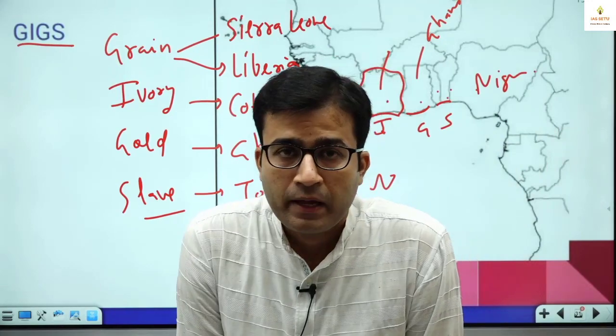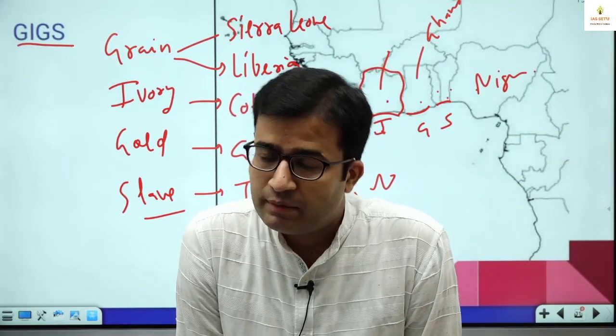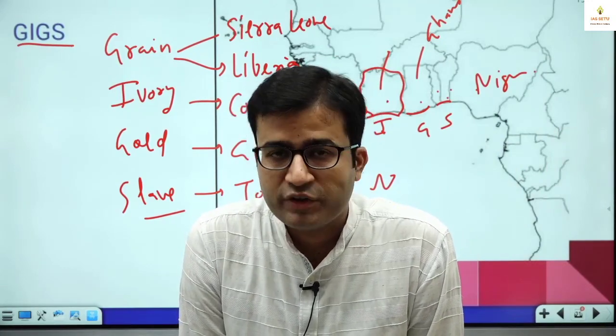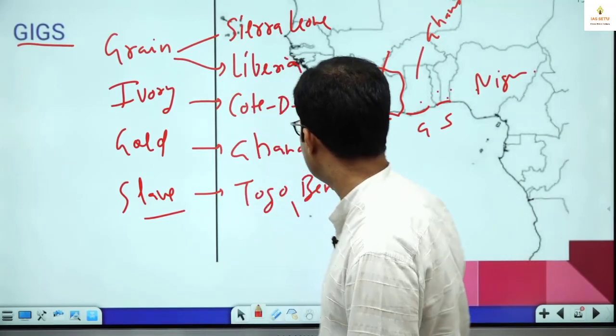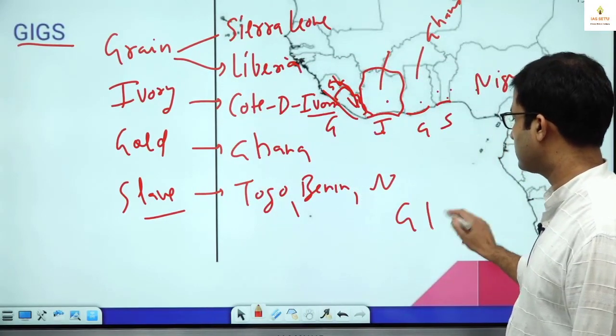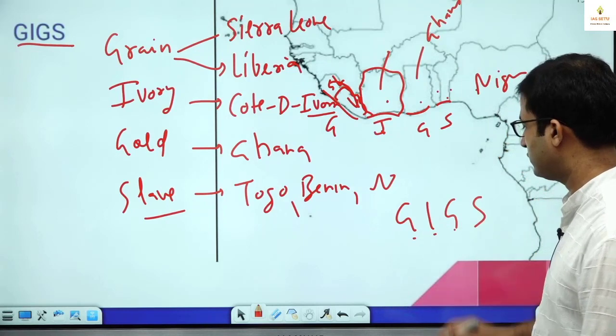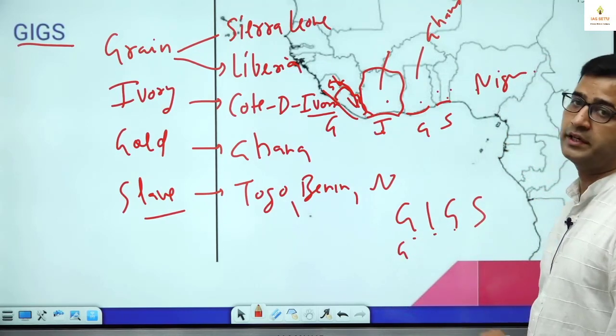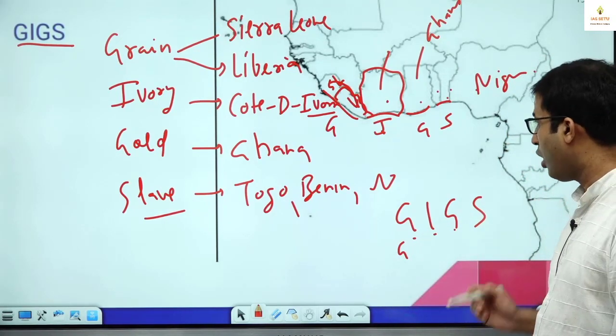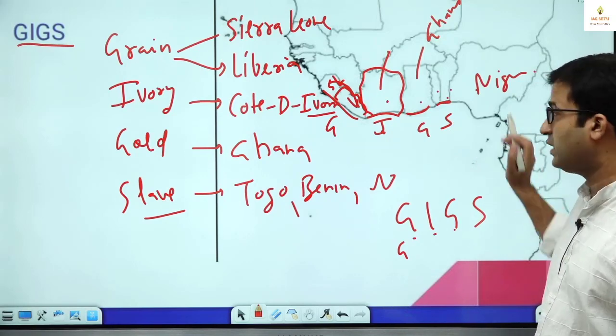Now here, what happens in the exam? The examiner will trap you. We get confused. After 2 months, what have I seen? Like this is GIGS, Grain Coast, Ivory Coast, Gold, Slave. It becomes Gold, it becomes Grain. Okay? So how I remember this is Slave, Nigeria.